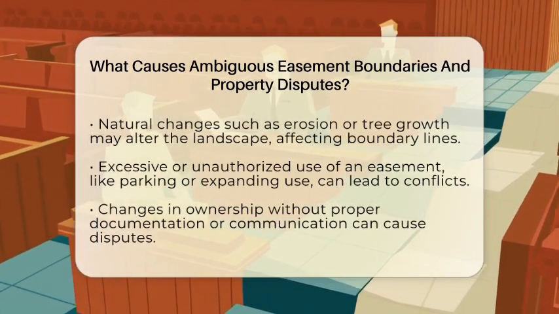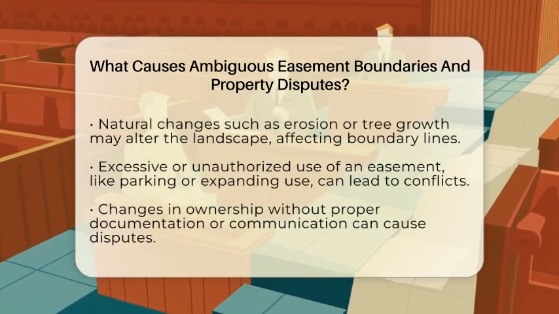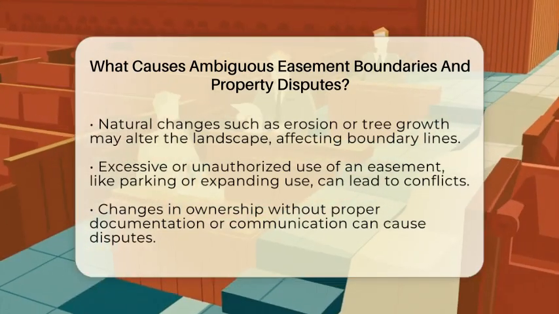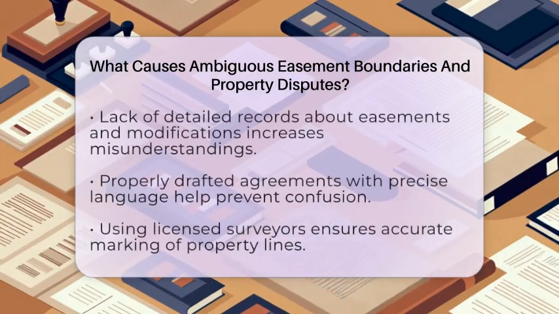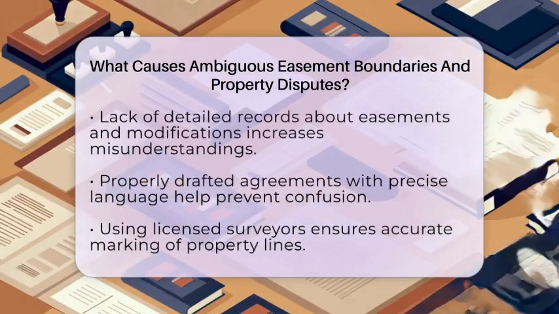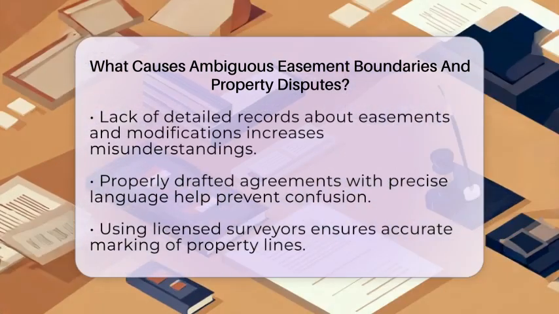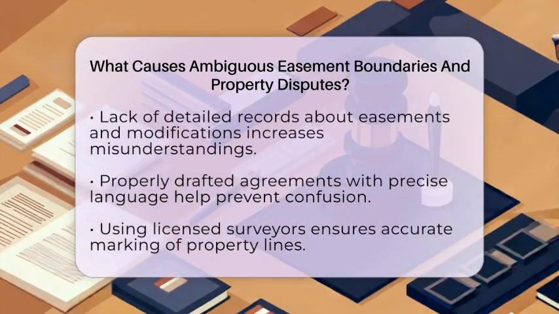Unauthorized or excessive use of an easement can also cause conflicts. If someone uses more space than agreed upon or changes the purpose of the easement, it can be seen as trespassing. For example, if a person with a right-of-way begins parking vehicles on the easement area, it can cause friction with the property owner. Changes in property ownership are another factor.